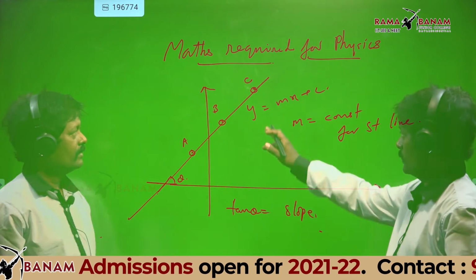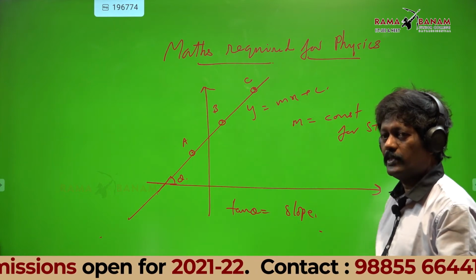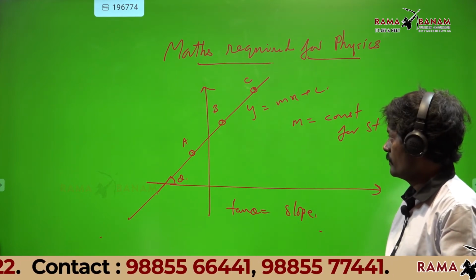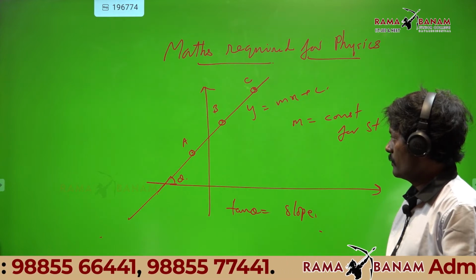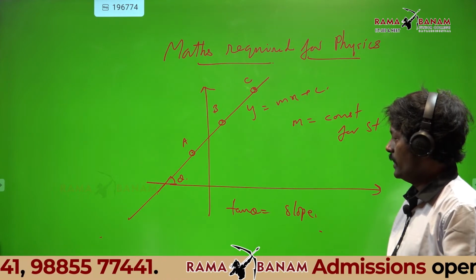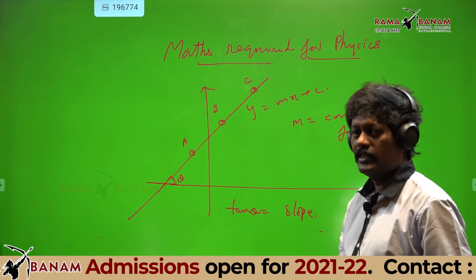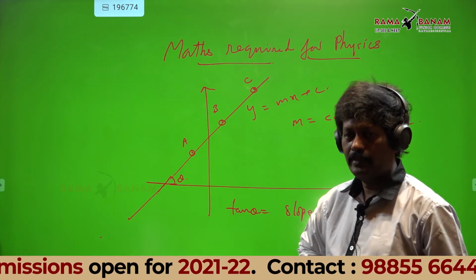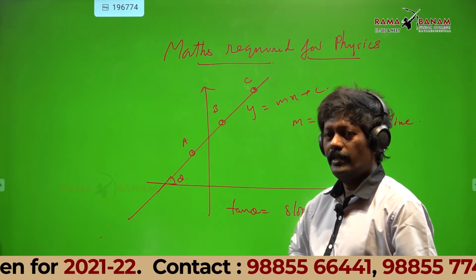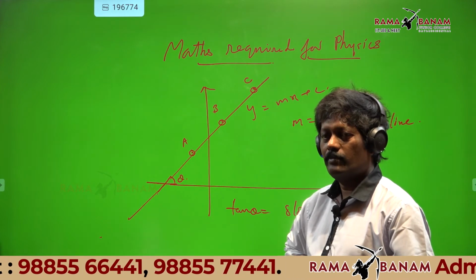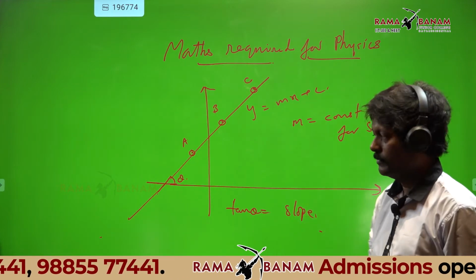Next point, the height is more at C than at B or A. But the steepness is same.